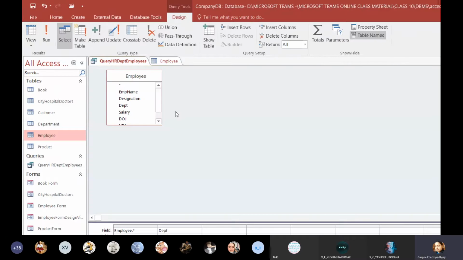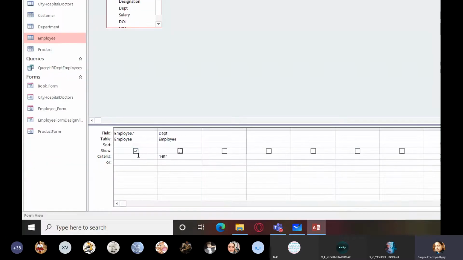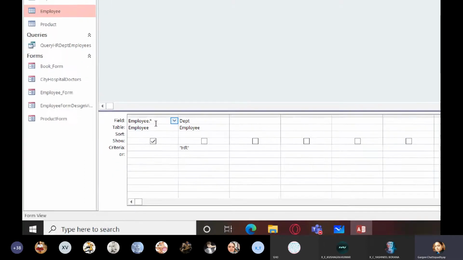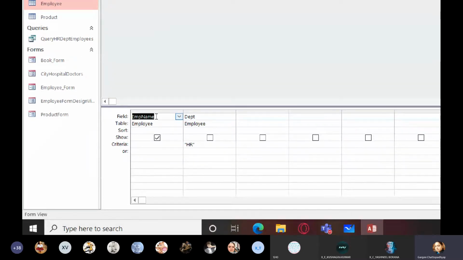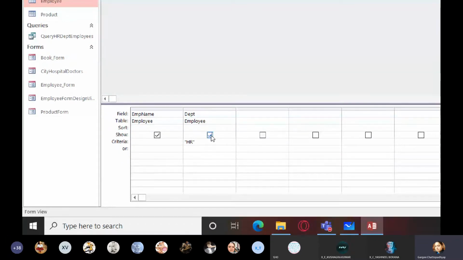And over here, I'm going to select the individual fields. How? You can see field over here. I'll magnify it a little more. You can see field here. Click the drop down arrow. I want only employee name first and I want the department. So department is already there. Only thing I need to do is check this box.